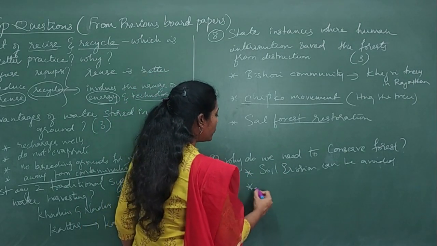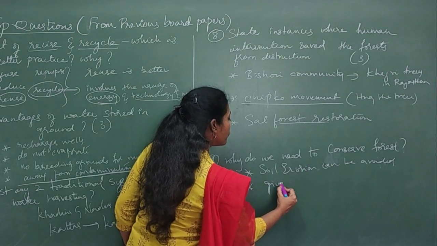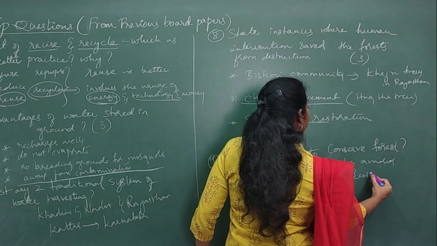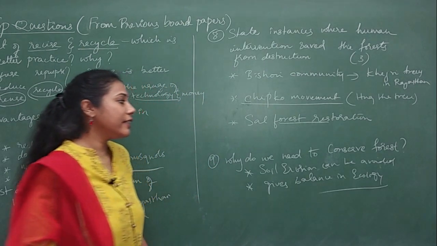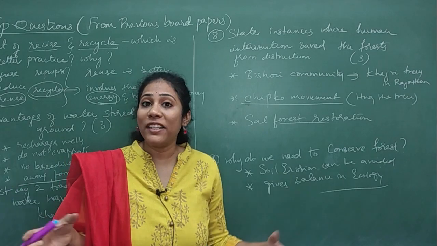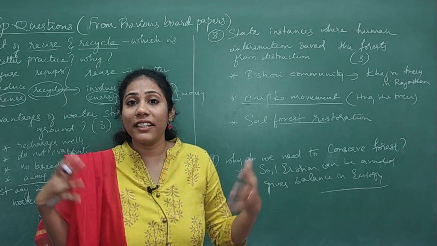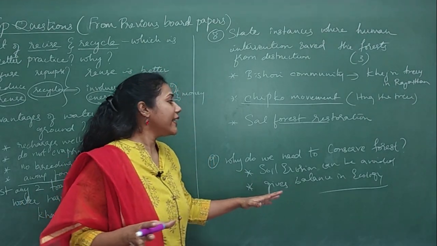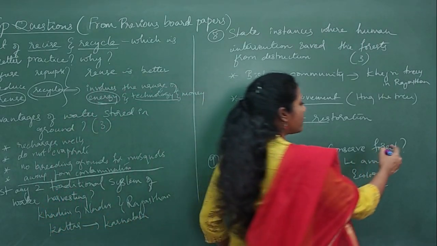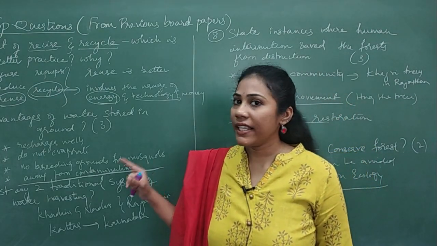Another one is that forest constantly maintains balance in the ecology. Yes or no? When you destroy the forest, lots of biodiversity will vanish. If biodiversity is vanishing, you will find imbalance in the ecology. That creates a great problem in society. So you can avoid that when you conserve a forest, right? These are the two things you can mention, and this was asked for 2 marks. Any 2 points you can give as an answer. Let us discuss the next questions.